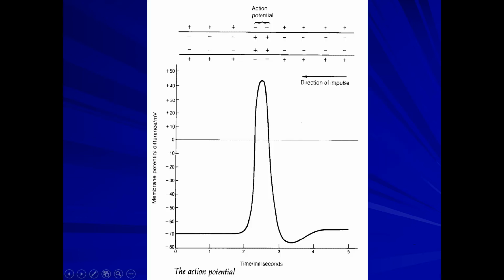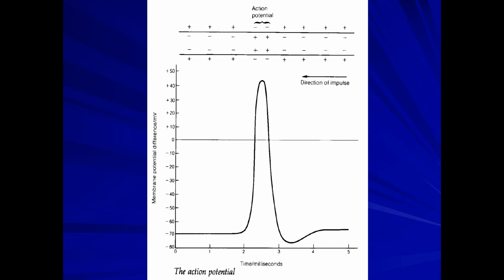See here the action potential, where you can see what is happening. There's a change in the cations and anions. I have told you inside it is negatively charged, outside it is positively charged when it is in a resting potential. But when the action potential starts, there is a reversal of the charges. Inside becomes positively charged and outside becomes negatively charged. And that area of the nerve is said to be in an action potential.